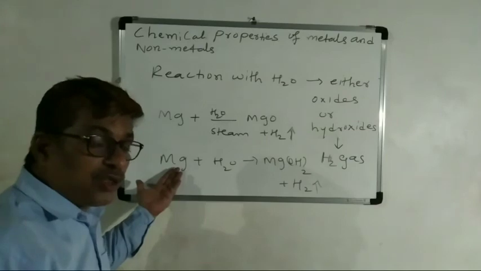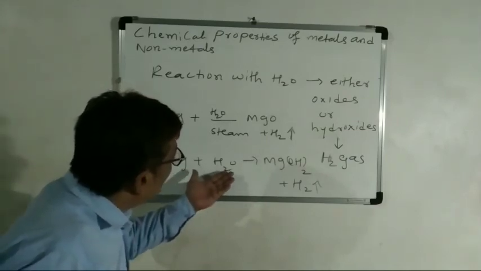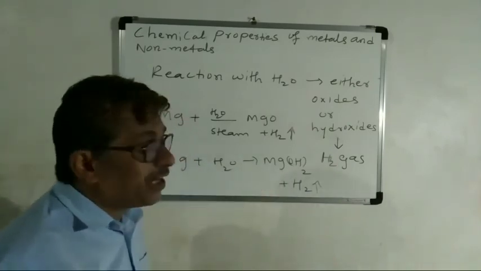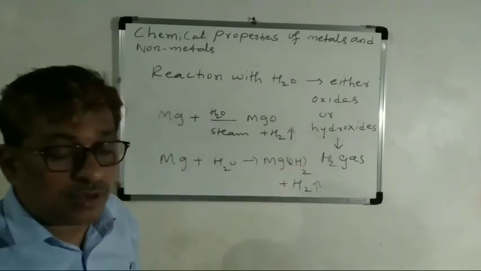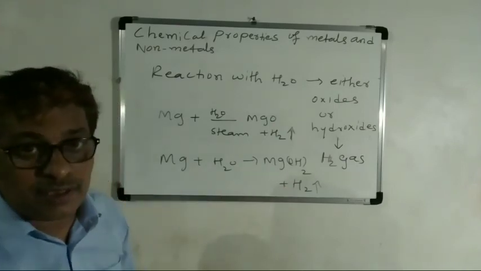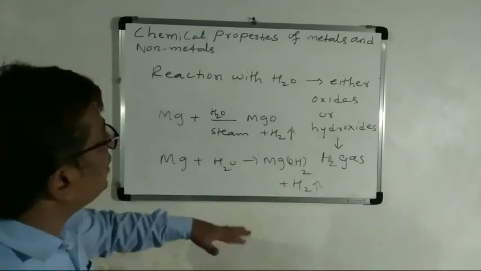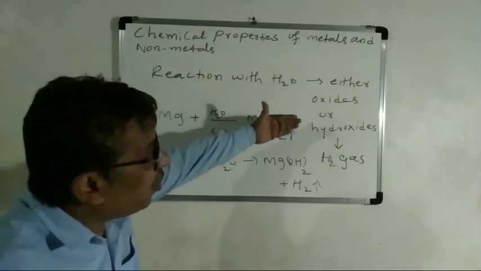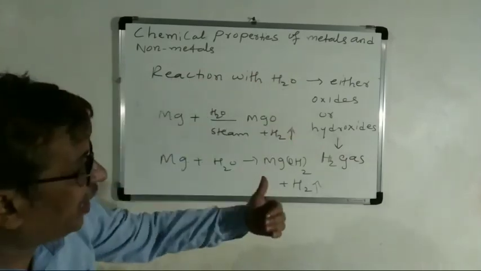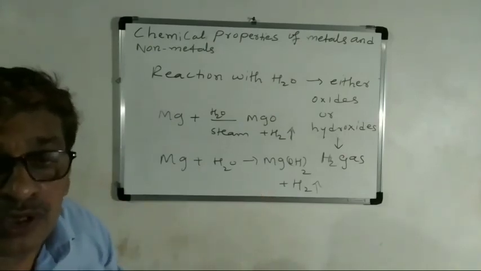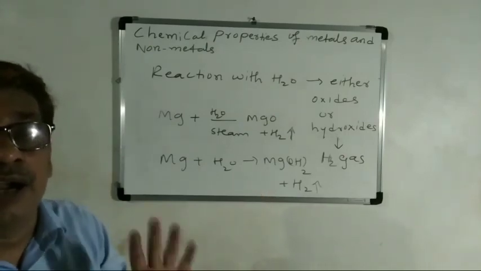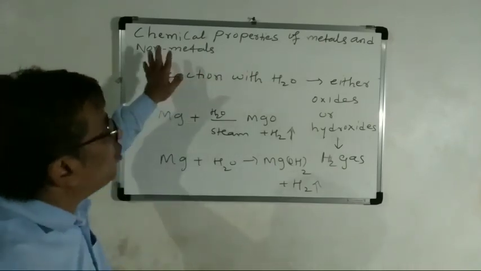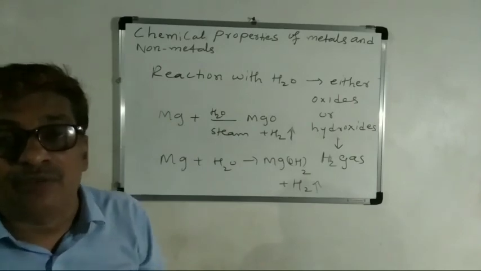Down here, in this situation, magnesium reacts with cold water. Then magnesium hydroxide is produced and also hydrogen gas is liberated. Okay, so in this way, metals react with water. Either oxides or hydroxides will be produced and also hydrogen gas is liberated. Now, what about non-metals? Most of the non-metals do not react with water.